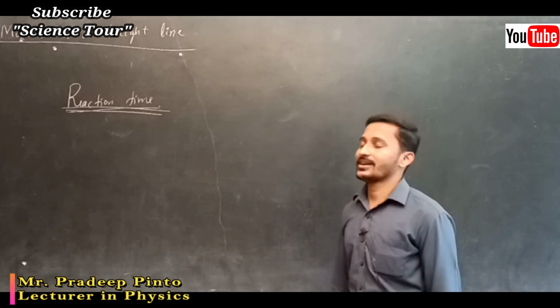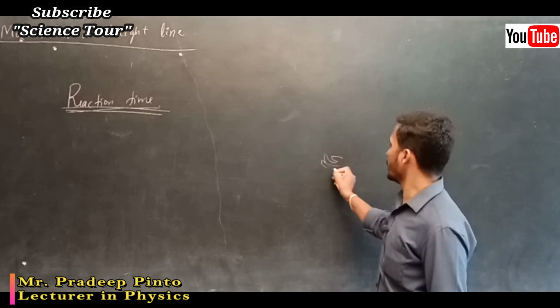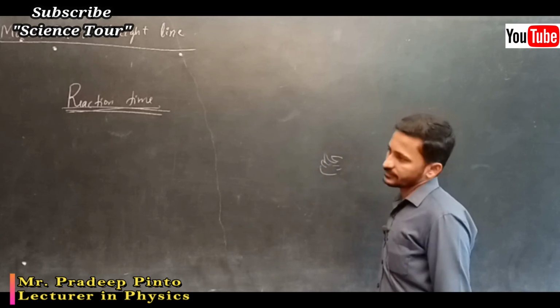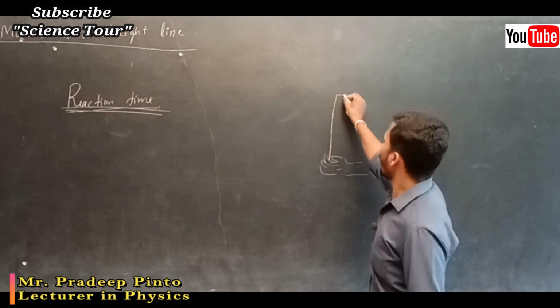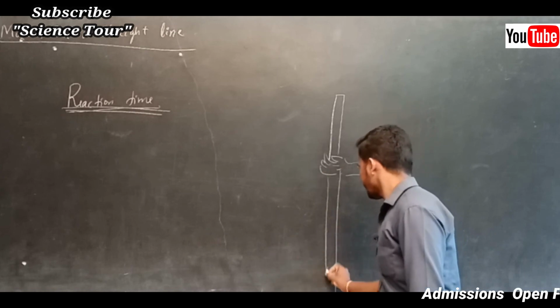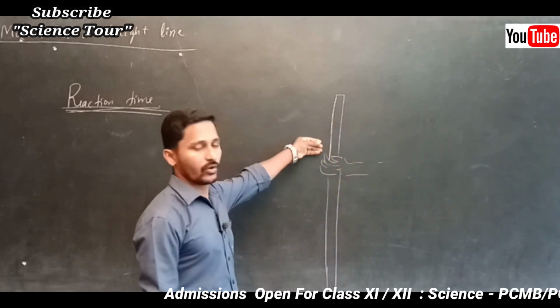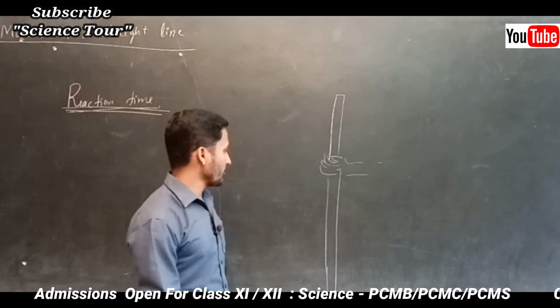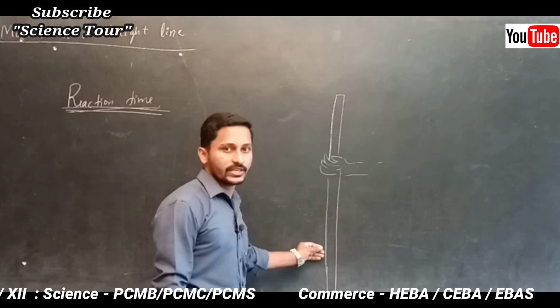So in your NCERT textbook there is an activity in which you hold a ruler. Your friend is going to hold a ruler like this, and you just keep your hands like this, you don't hold it.